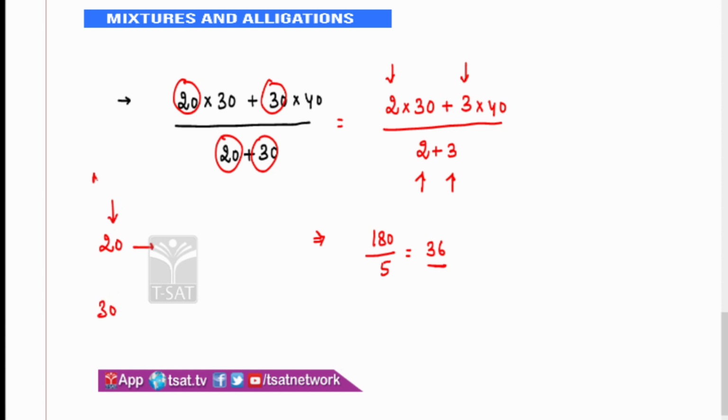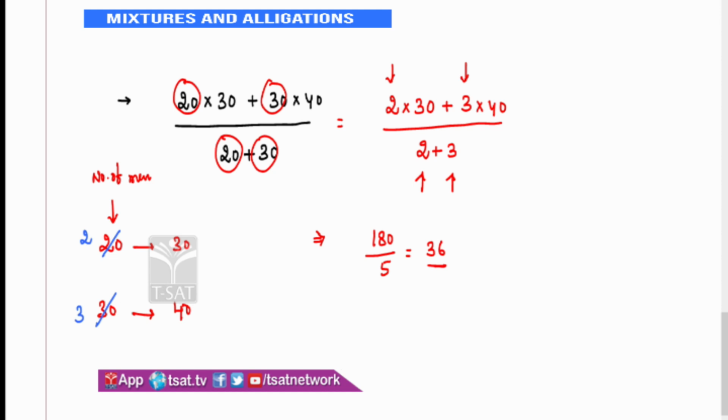The average of the first group is 30, the average of the second group is 40. Always simplify the number of members in the first and second group. It's 2, this is 3. So you can say 2 into 30 plus 3 into 40 by 2 plus 3 is equal to 36.